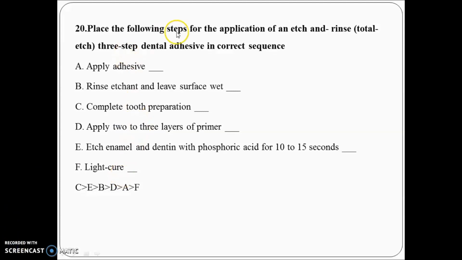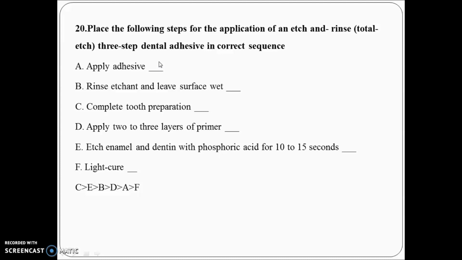Now you can see one more question, that is the application of your AIIMS. There is a composite step they are asking. You have to sequence your composite steps. So here in the question, first they have followed the total etch technique. Do you remember there are 3 types of etching technique: total etch, selective etch, and the self etch technique.